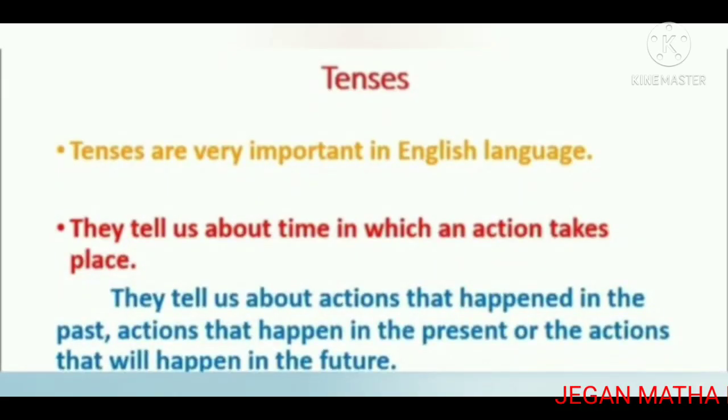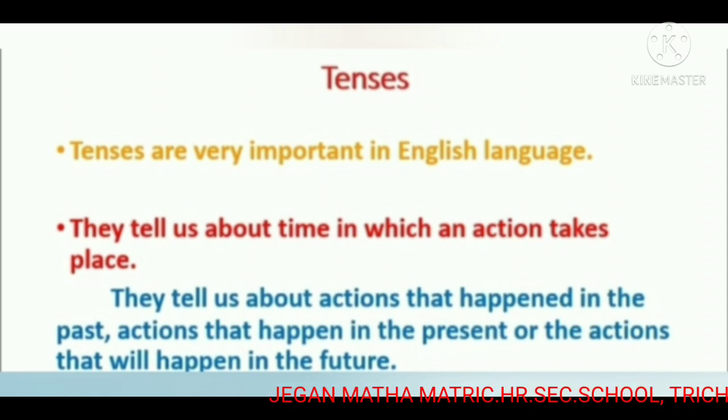Tenses. Tenses are very important in the English language. They tell us about the time in which an action takes place. They tell us about the action that happened in the past, the action that happens in the present, or the action that will happen in the future.